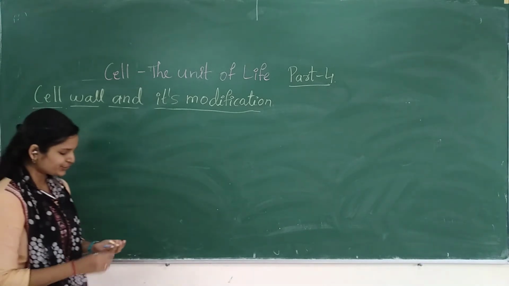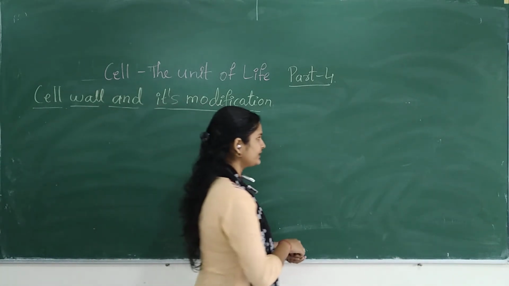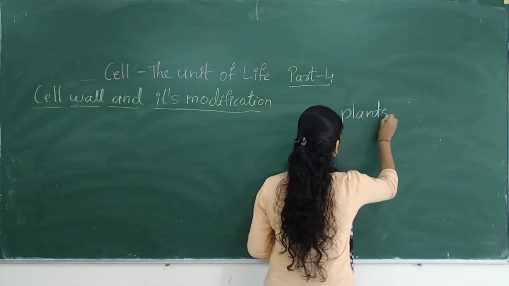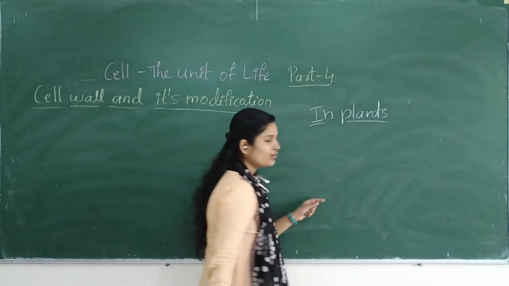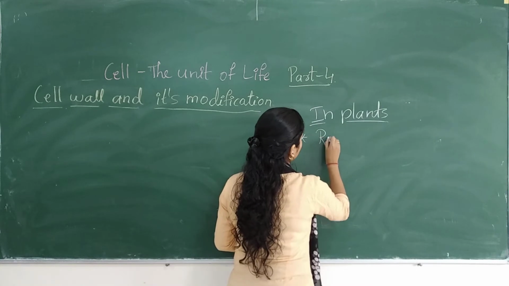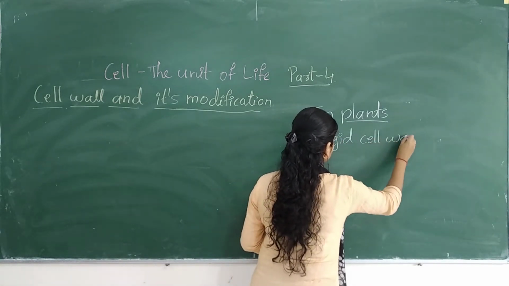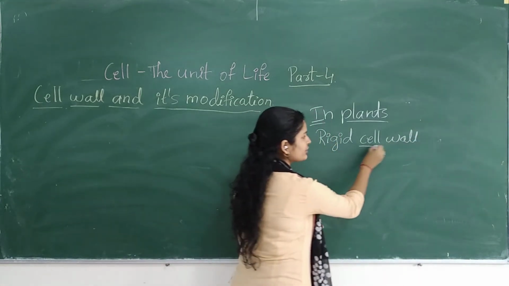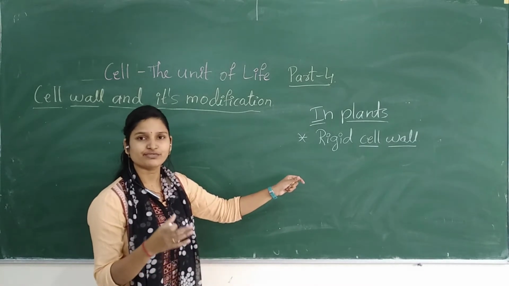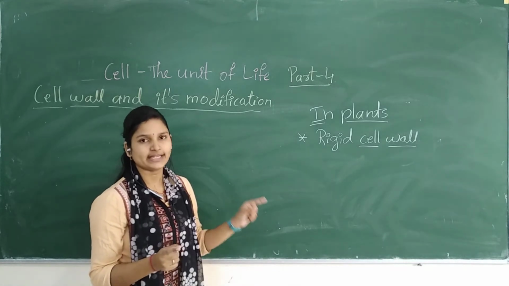See, due to the presence of a thick cell wall in the plant cell. Remember, your students will get confused in this. In plant cells, because of the presence of a rigid cell wall, the structure is very hard compared to the animal cell.